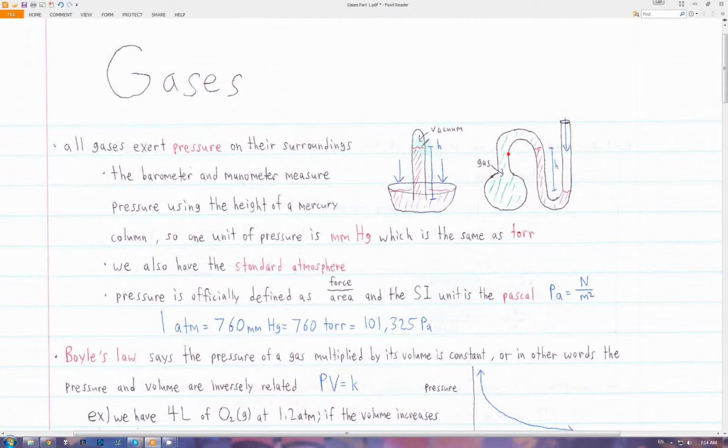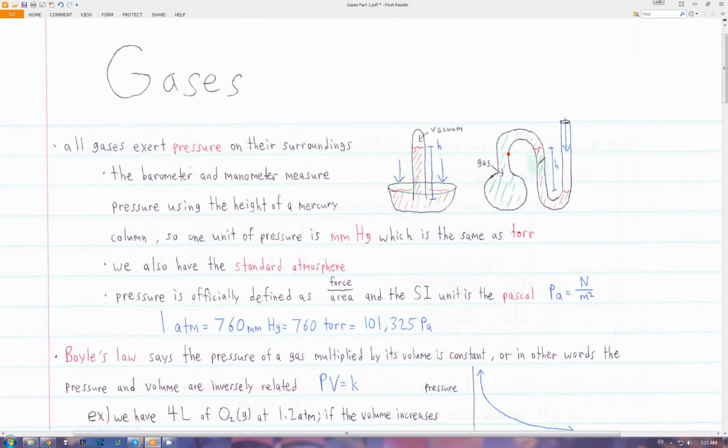The barometer can measure the atmospheric pressure. You can see the red thing is a bunch of liquid mercury, and the air outside pushes in on the mercury here, and then it pushes up this mercury column through this tube. If you measure the height of this column in the tube that the air is able to push up, then that's the pressure of the atmosphere.